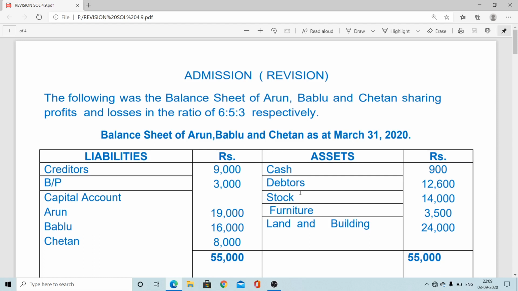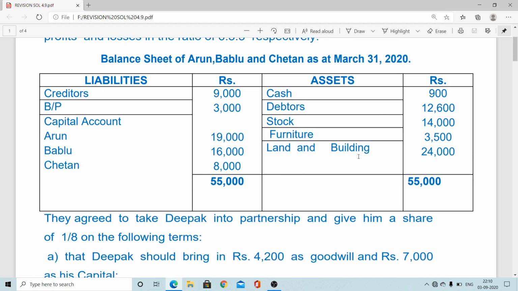So therefore no need to prepare all these things like calculation of adjustment of capital, hidden goodwill of new partner, opening current account, as well as sometimes shortage amount to be brought by the new partner to make up the new capital on the basis of new partner's contribution. So that type of treatment is presently excluded from this chapter.